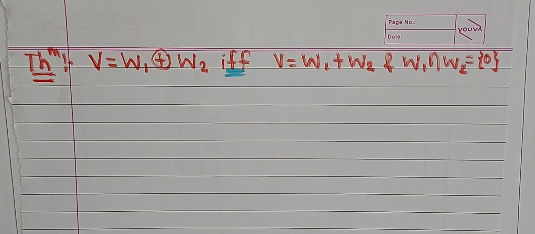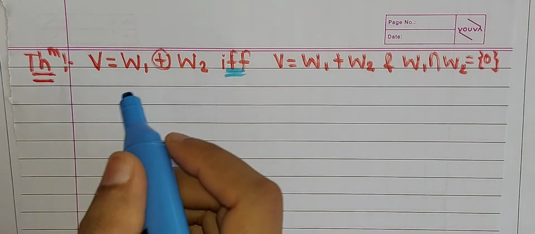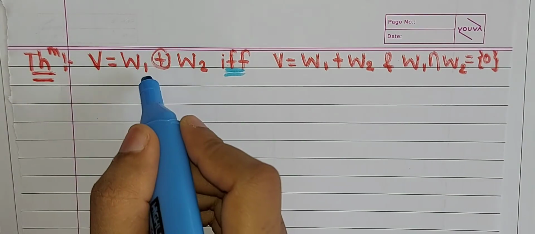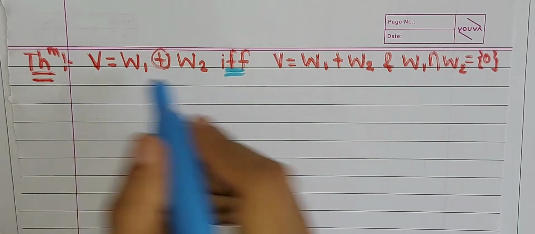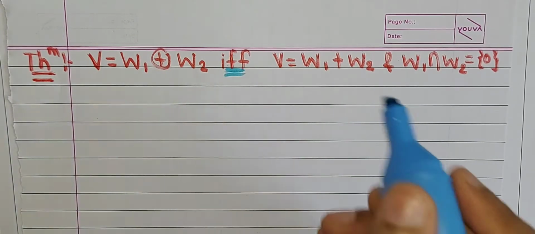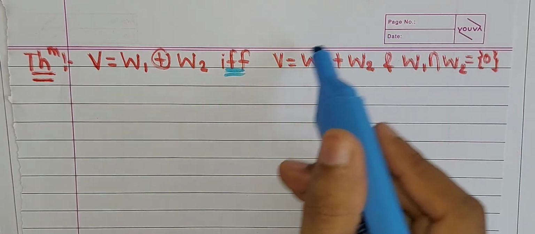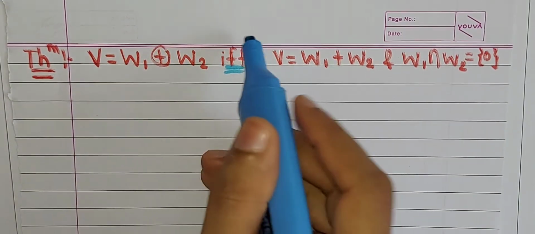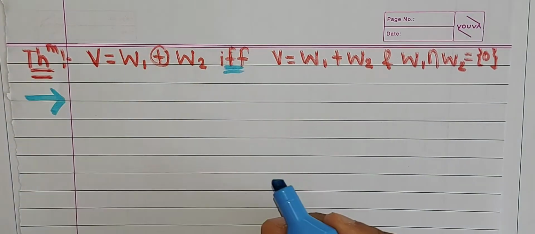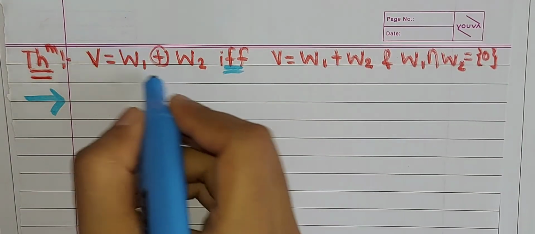So firstly, observe what its meaning is. Firstly we only consider this condition and then we will prove this condition, that is the 'only if' part, the first part. Conversely, the second part: this is our assumption and then we will prove this condition. So this is the actual meaning of this if and only if. To prove this theorem, firstly we only consider this part.